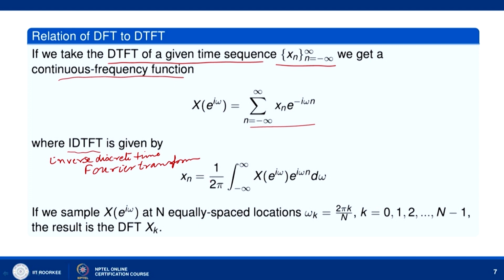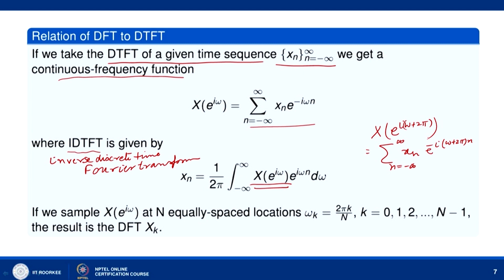The inverse discrete time Fourier transform is given by x n equal to 1 over 2 pi times the integral of X of e to the power i omega times e to the power i omega n d omega. Here you can see that X of e to the power i omega is a continuous frequency distribution, since we are considering an integral, and it is 2 pi periodic. Consider X of e to the power i omega plus 2 pi: this is the sum over n from minus infinity to infinity of x n e to the power minus i omega plus 2 pi times n.